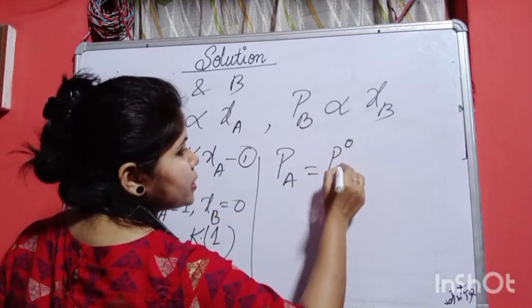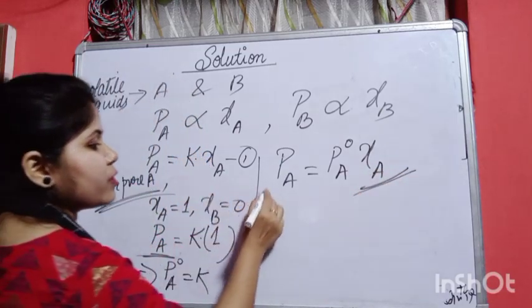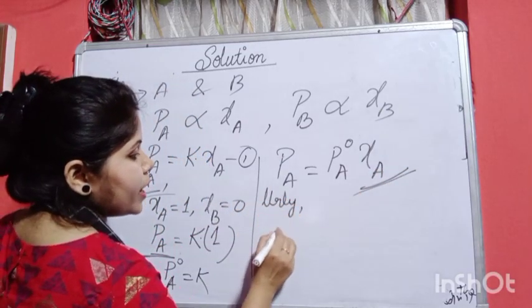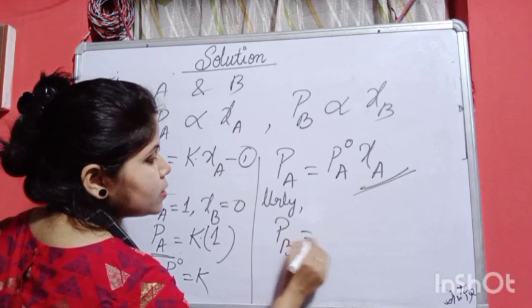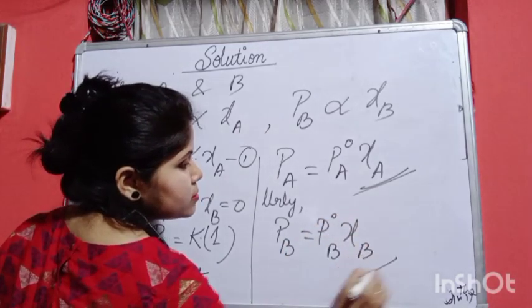So P naught A X A. Similarly we can write P of B is equals to P naught B into X B.